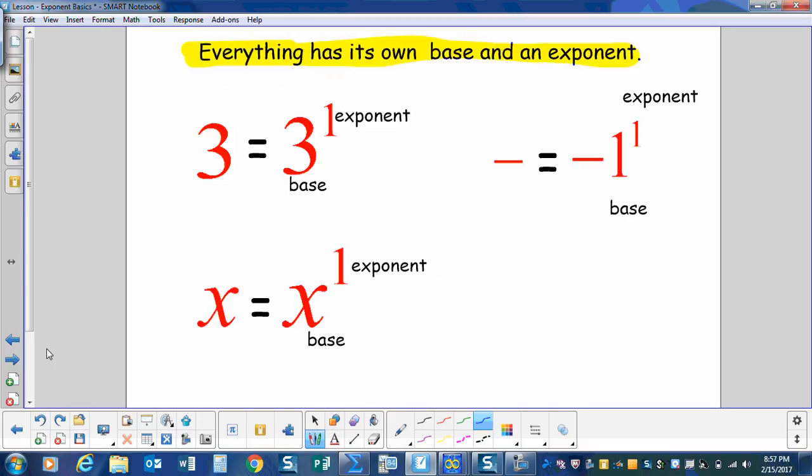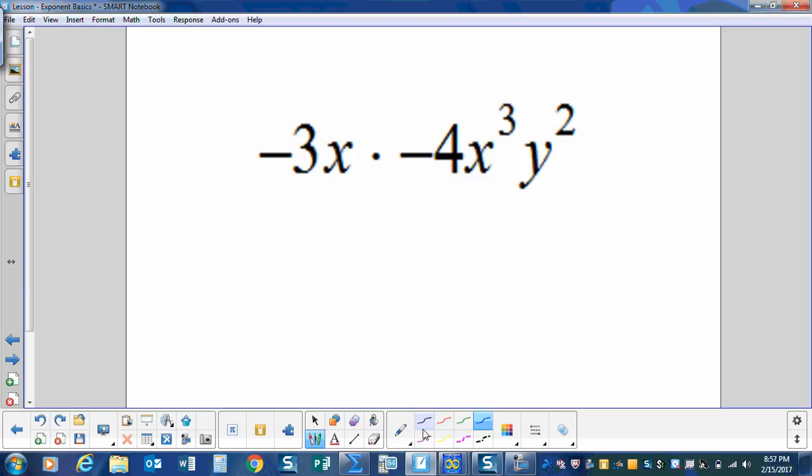So when working with and applying the laws of exponents, we must always keep in mind that everything has its own base and exponent. Whether you're a number, a variable, or a negative sign, everything has its own base and exponent. Everything. So let's identify some bases and exponents.